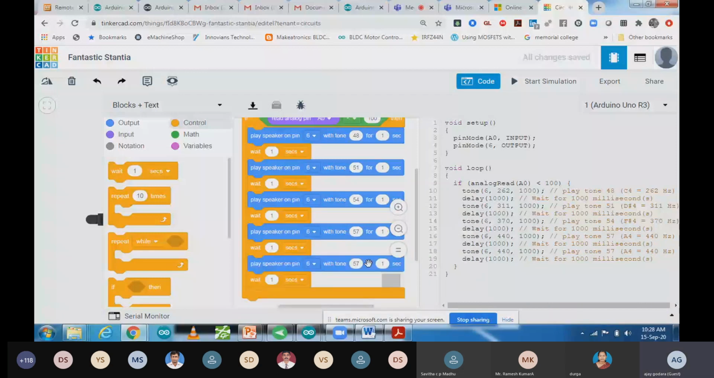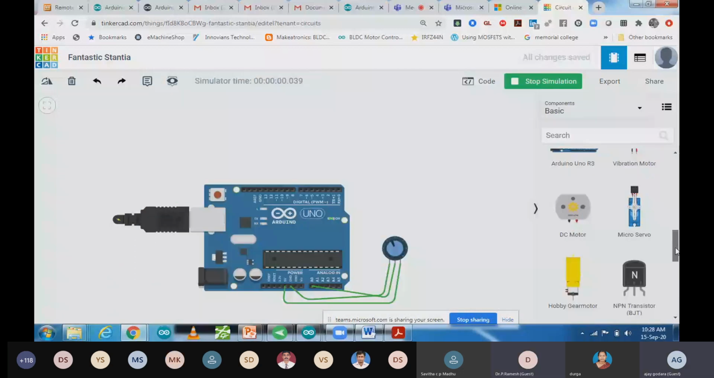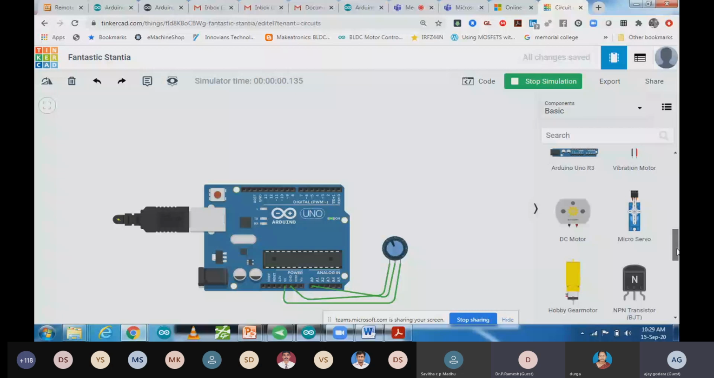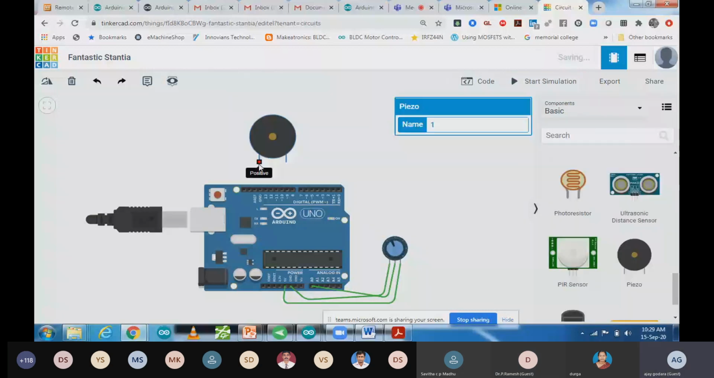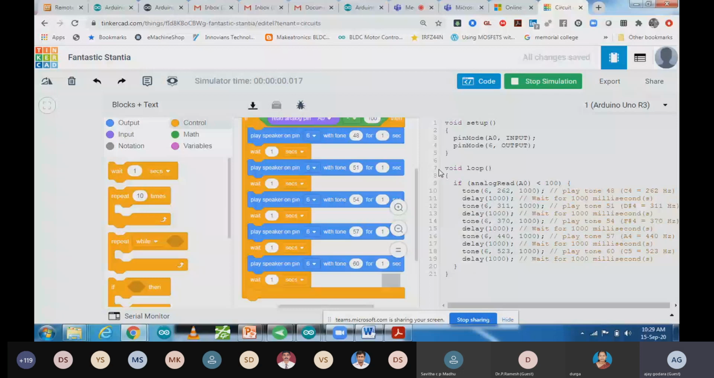Now what I'm going to do, I'm going to run this code. So you can start the simulation, but before that, we have to connect one buzzer also over here. This one is a speaker over here. Yes, this one is a piezo speaker. You can connect ground. You can connect that pin number 6. So pin 6 we have connected over here. Now we have to start the simulation. And I'm going to make it only graphical so that you can see properly.